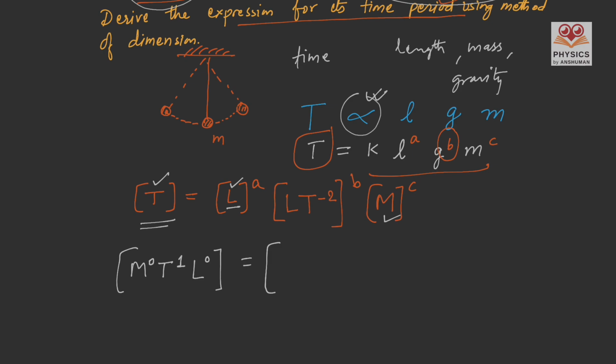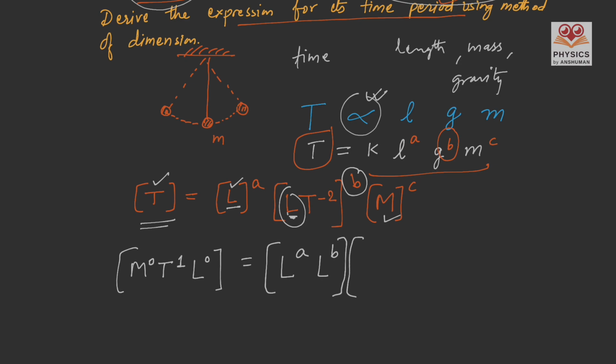L is for the length here, then we have second L in gravity, so we have L to the power a, and then L to the power b, because here you can see the whole gravity is raised to the power b, so this L has power b.